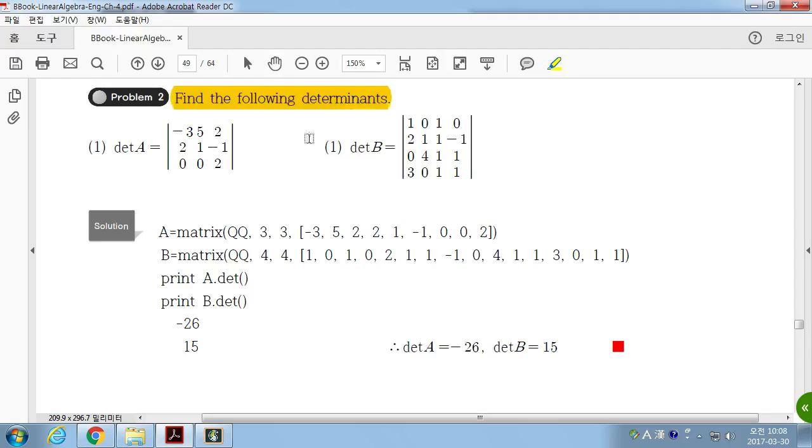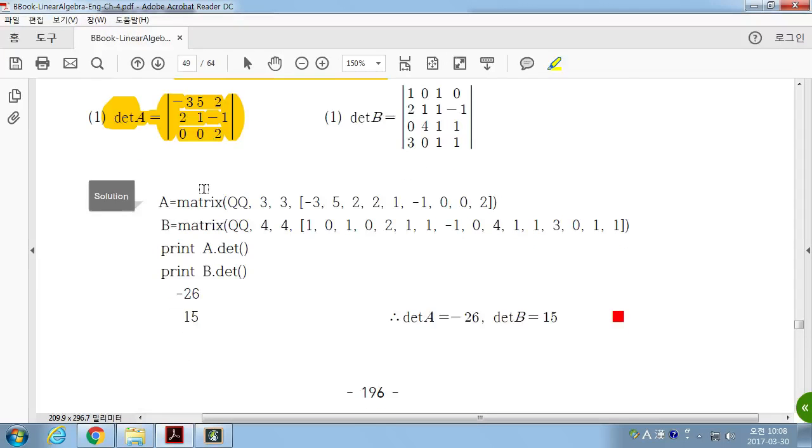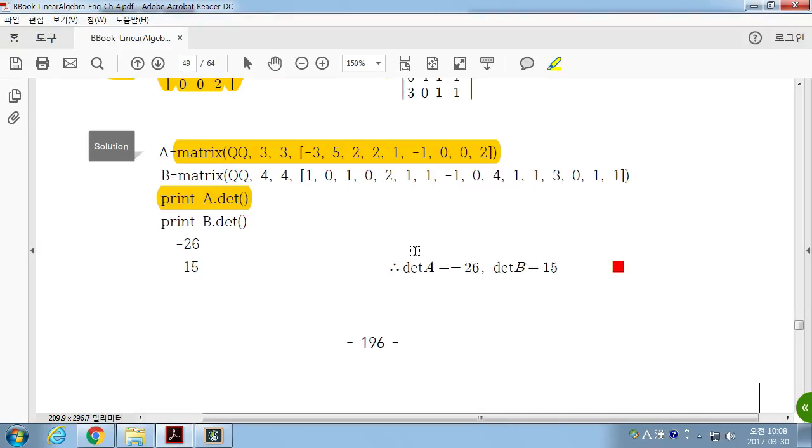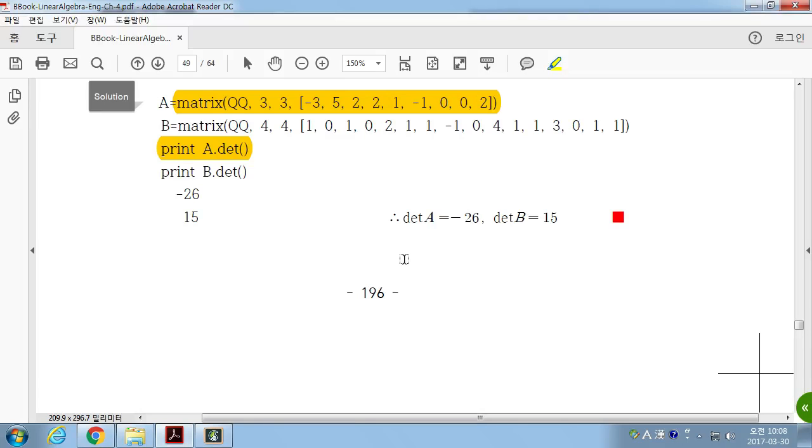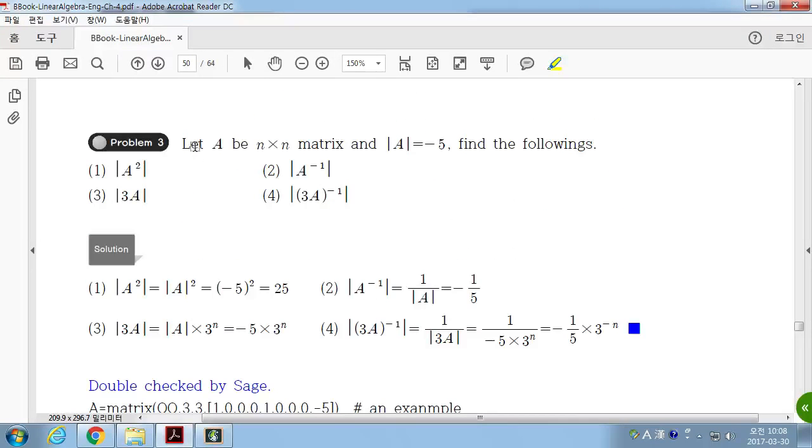Find the following determinant. If you have a matrix A, then you can easily find the determinant of the matrix. If you change the matrix, you will have it for any size of the matrix. For an n by n matrix, if the determinant of A is equal to -5, then what's the determinant of 3A? What is this? It's not a 3 by 3 matrix. This is an n by n matrix.